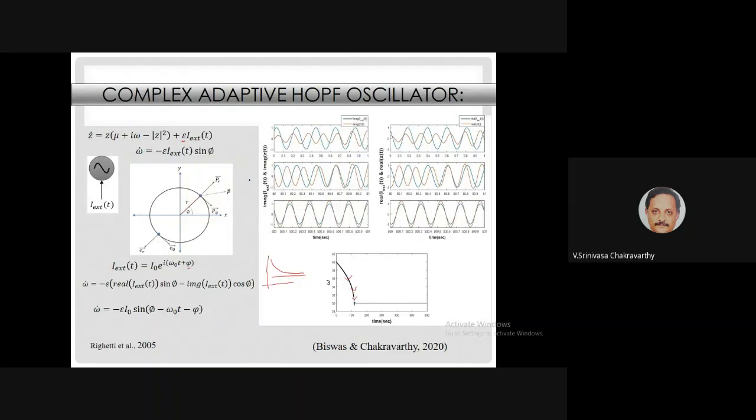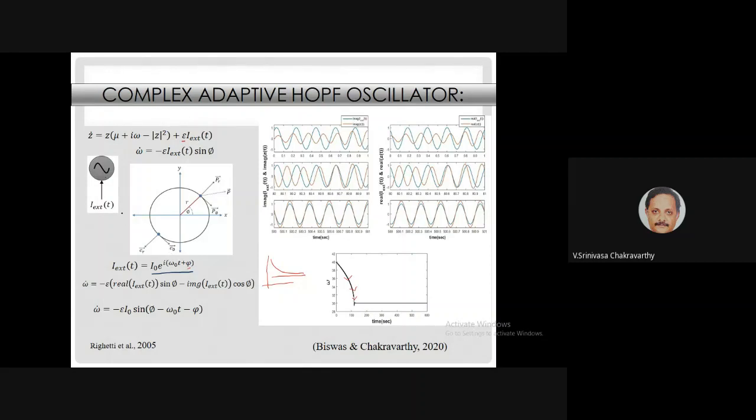So what can you do with that? Let us start with the very first problem. Suppose I have an oscillator, a Hopf oscillator, shown here. I give an external input, which is also a complex sinusoid, given by I naught times e power i omega naught t plus some phi.